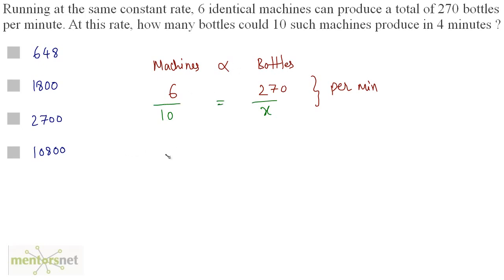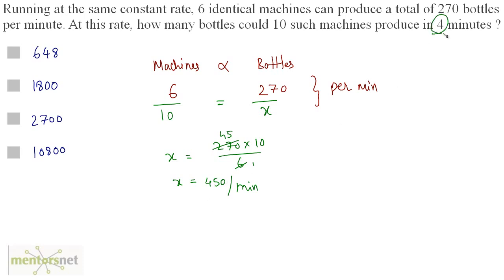So X is equal to 270 times 10 divided by 6. And that is equal to 6 times 45 is 270. So X is 450. So 450 bottles per minute, right? So in 1 minute, 450 bottles are produced.